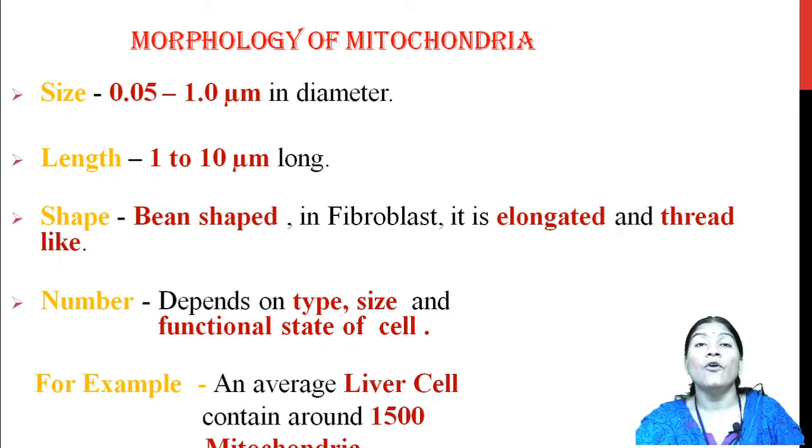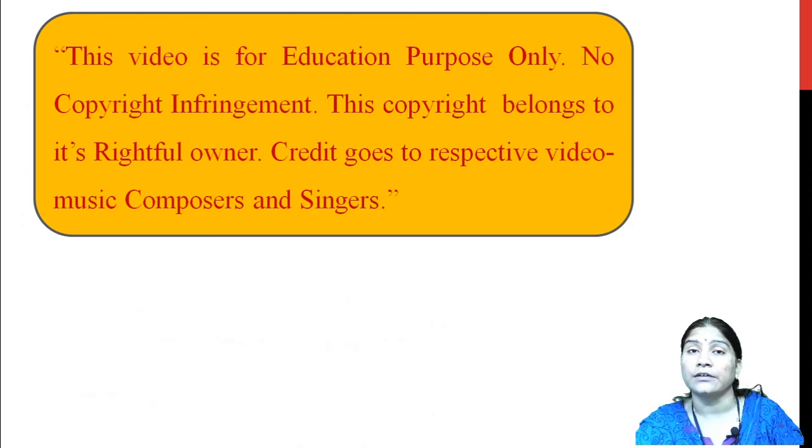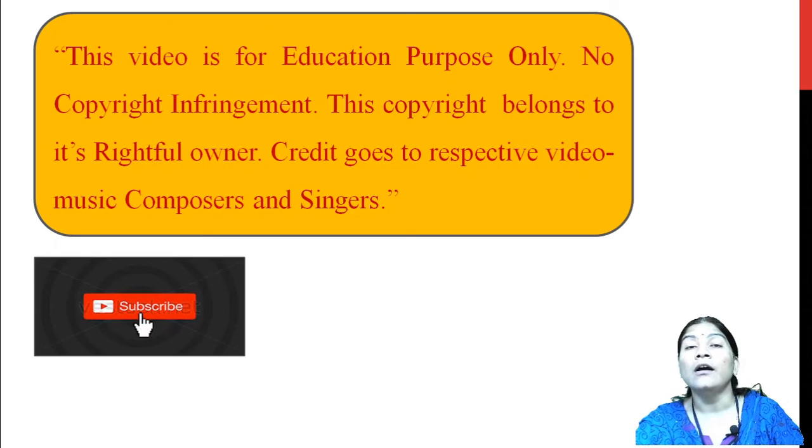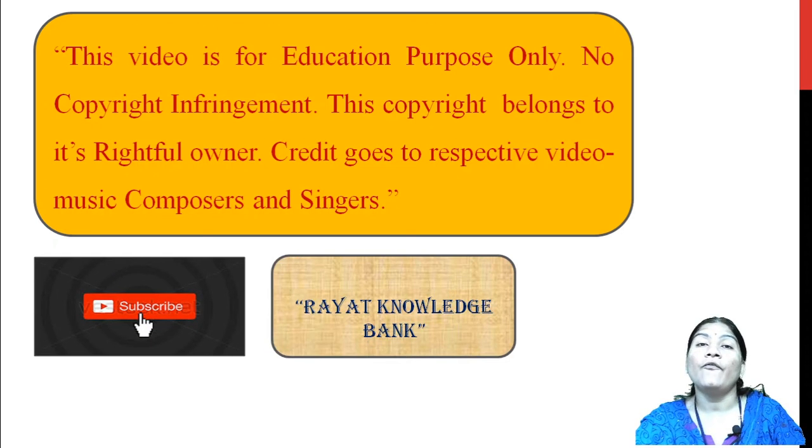For example, when we take the liver cell, the number of mitochondria is approximately 1500. So, today we learned about the introduction of mitochondria and the morphology of mitochondria.